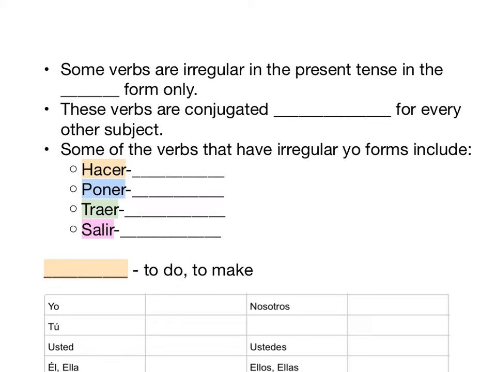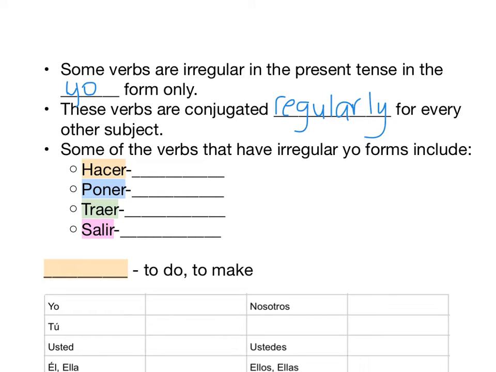Some verbs are irregular in the present tense in the yo form only. It's the only form that they're irregular in. Everything else is totally normal. These verbs are conjugated regularly for every other subject. So you can fill in your notes as we go along.